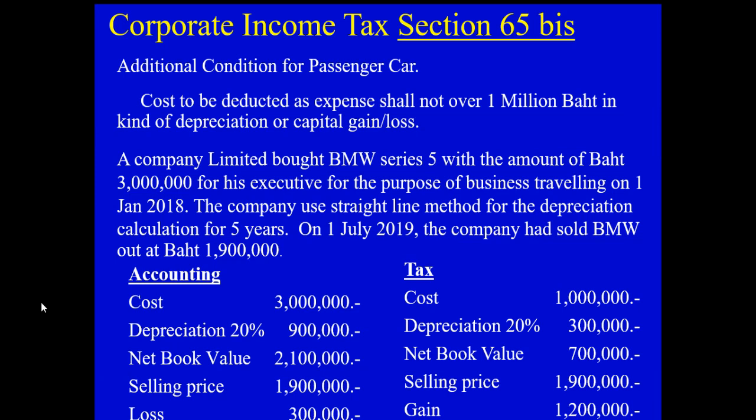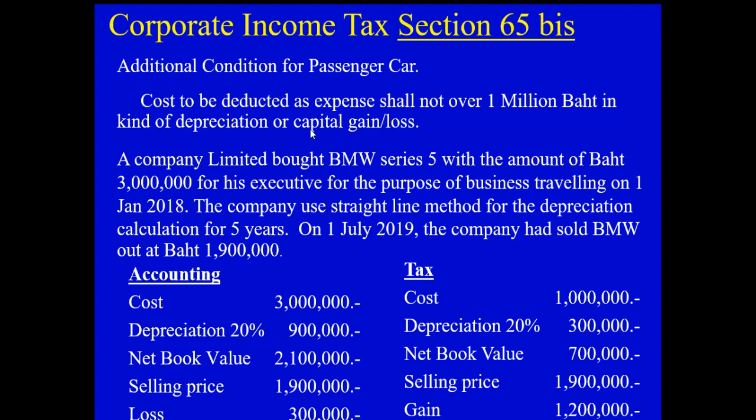What does this mean? For example, a company limited, which is a taxpayer, and in this case we will not consider VAT. The company bought a BMW Series 5 with a cost of 3 million baht for the executive to use for business traveling.